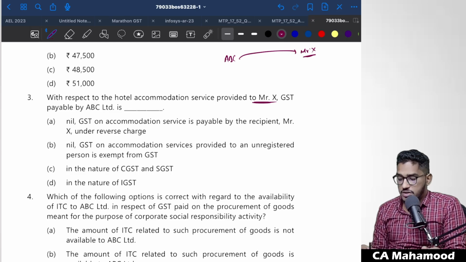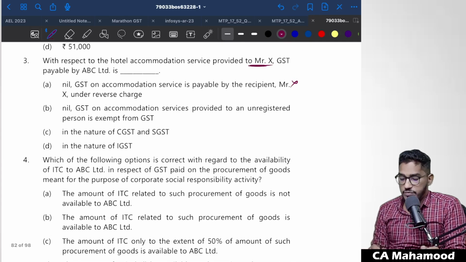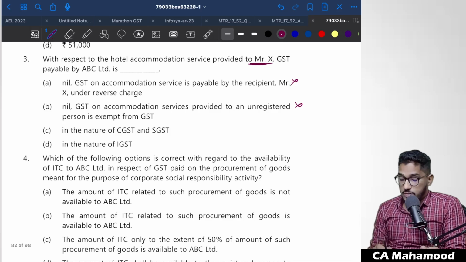Nil. GST on accommodation services payable by the recipient. Did we see it anywhere? Did I tell you that service on accommodation is liable to be paid under reverse charge mechanism? No, it is payable under forward charge mechanism only. Nil. GST on accommodation services provided to an unregistered person is exempt. No, we have not read any such exemption. So here, coming to the next option.